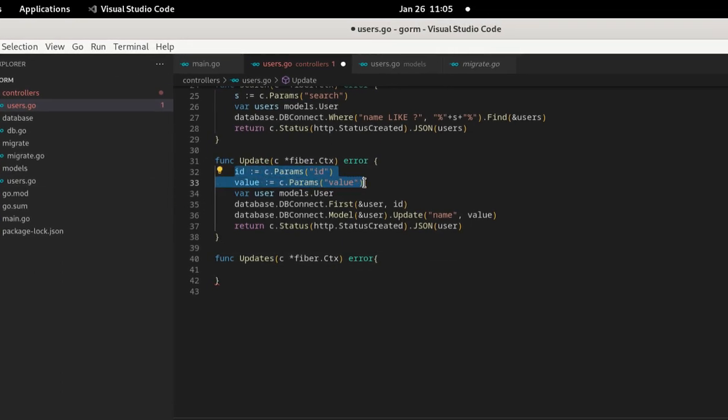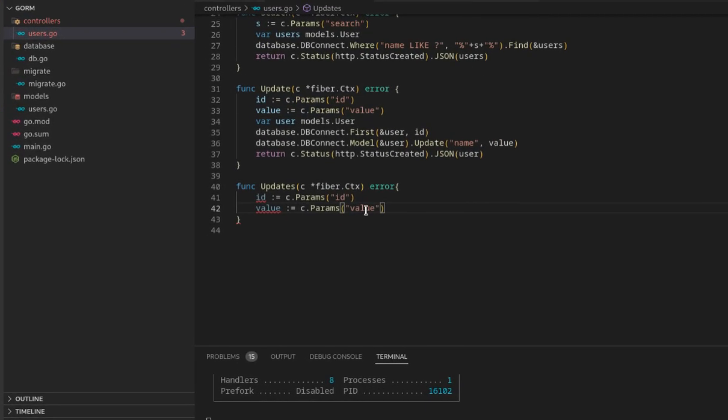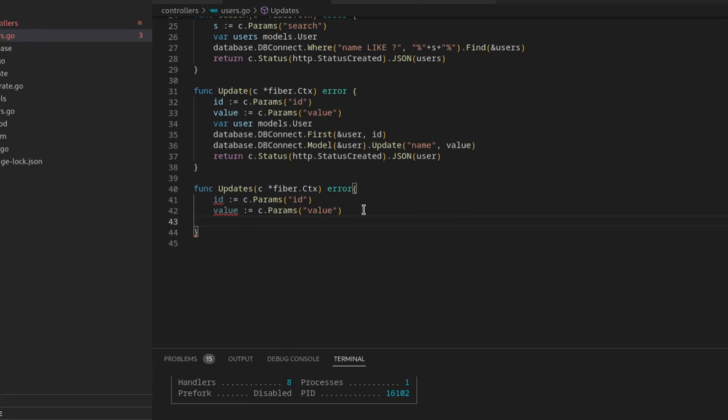Whatever is done, we need to have the parameters like ID, value, and we need another value. There will be the age, c.Params age.